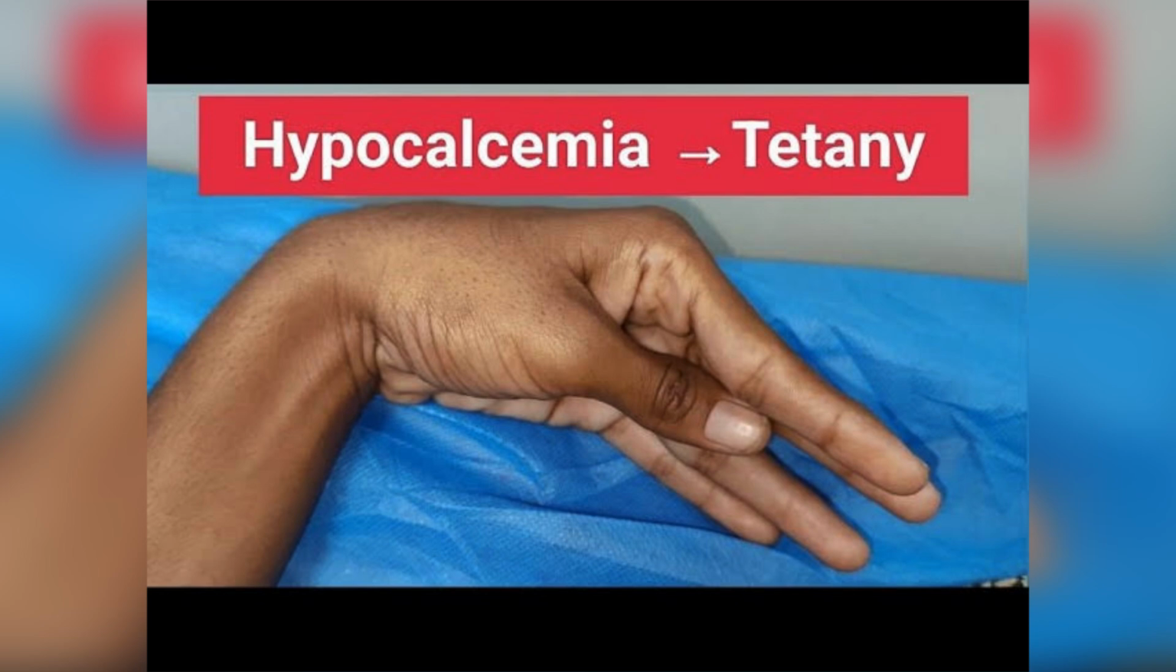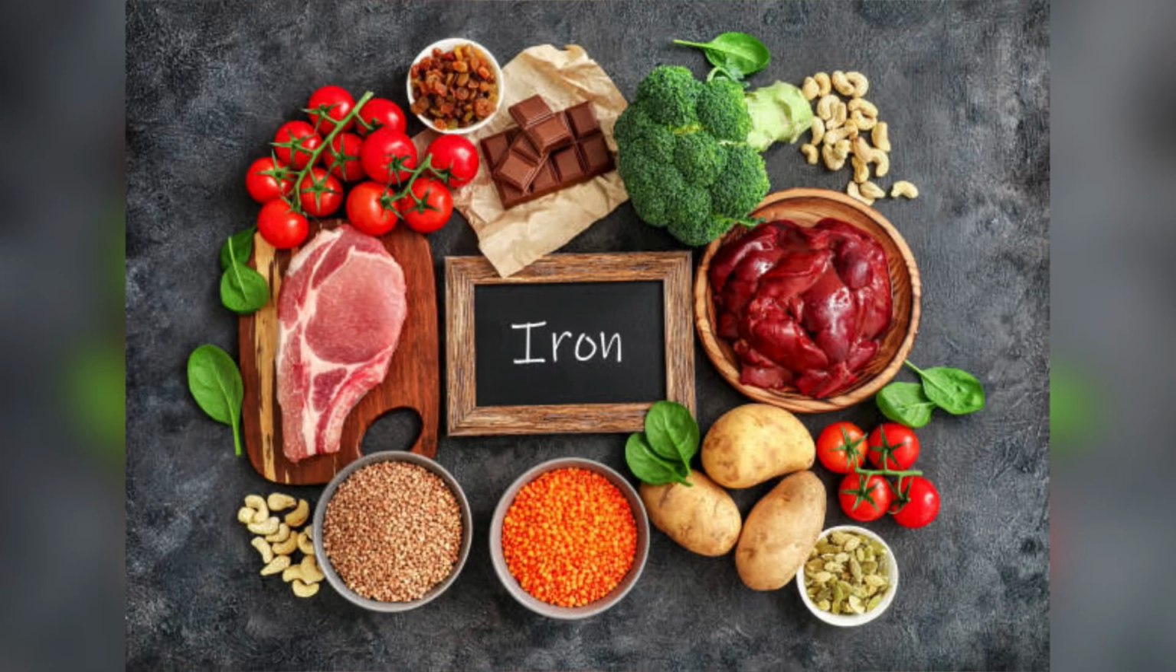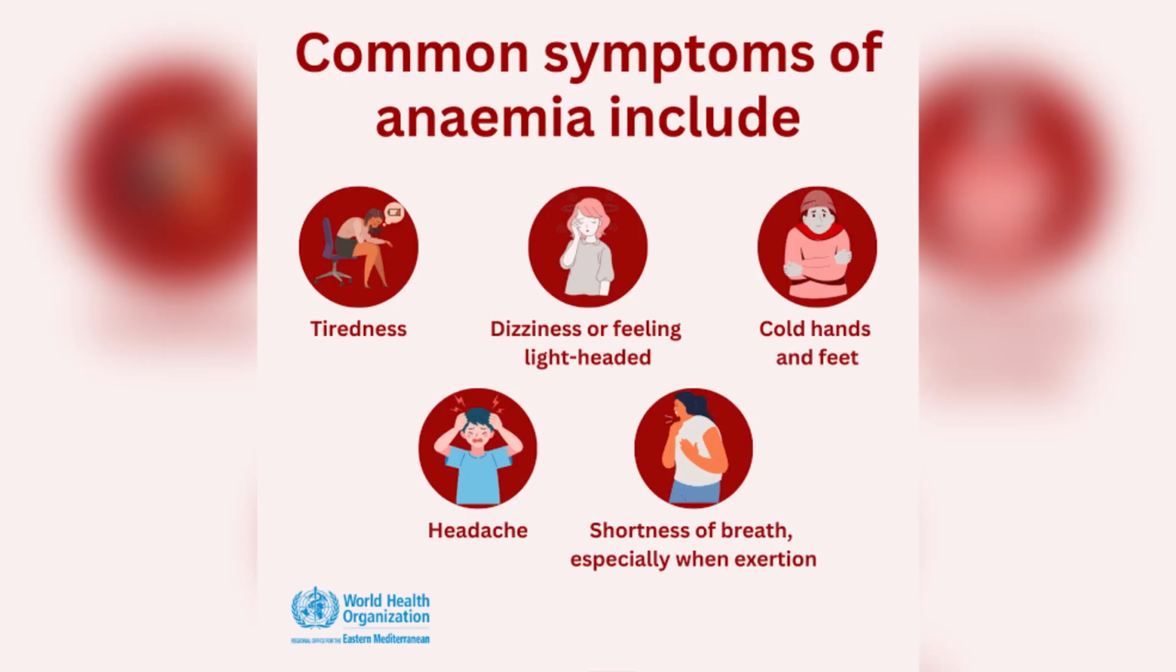Then comes iron. Iron is a mineral that is very important for the transport of oxygen. Sources are liver, green leafy vegetables, rice flakes, jaggery and many more. These are the symptoms of iron deficiency, which causes anemia. Common symptoms of anemia include tiredness, dizziness or feeling lightheaded, cold hands and feet, headache, shortness of breath, especially on exertion. These are the symptoms given by the World Health Organization.